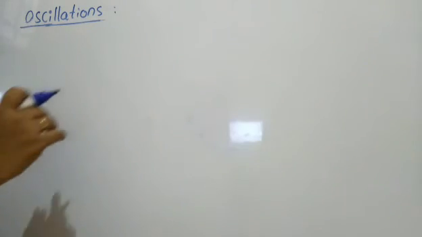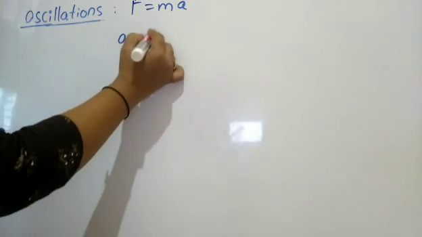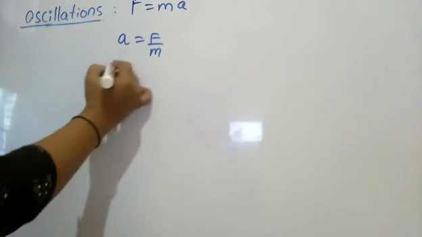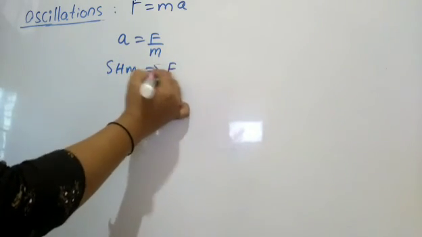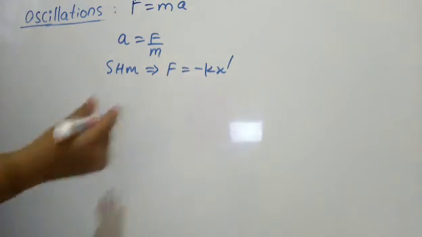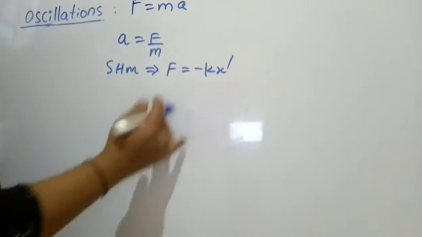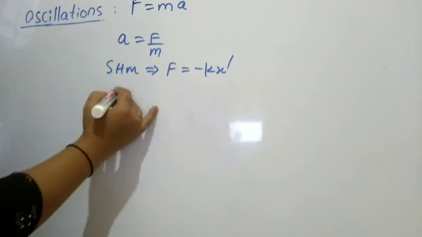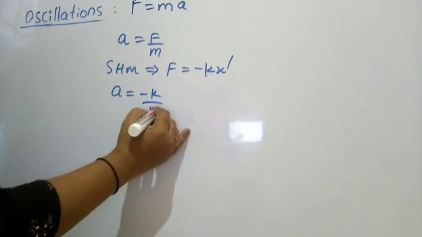As we know, F is equal to m into A, where A is equal to F by m, right? In simple harmonic motion, force is equal to minus k x raised to 1, right? Then substitute here, A is equal to minus k by m of x.